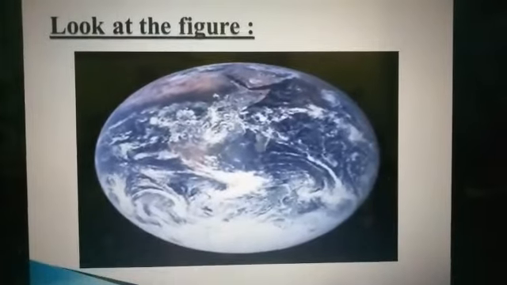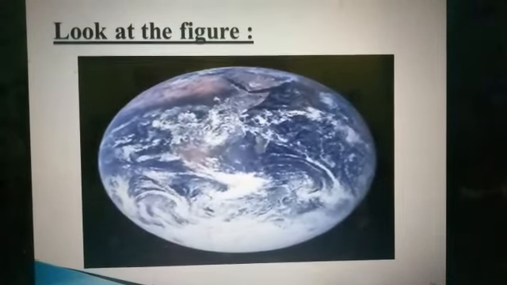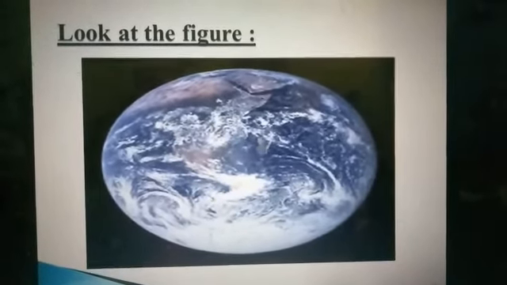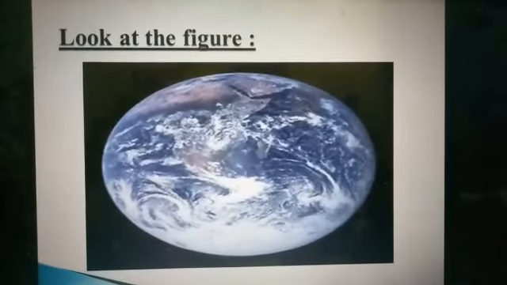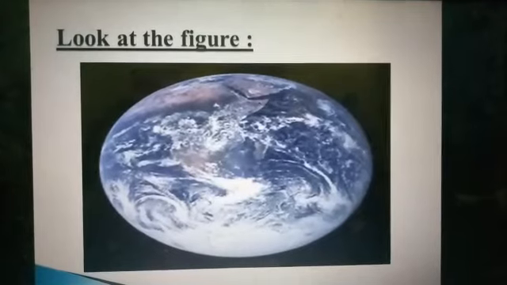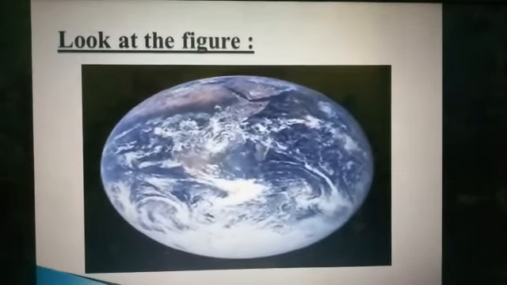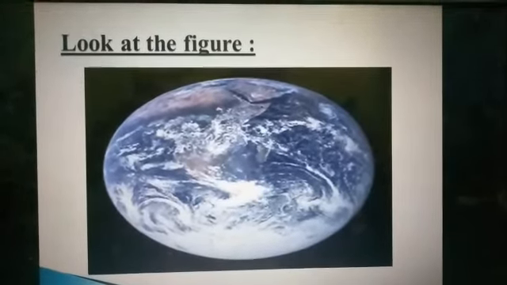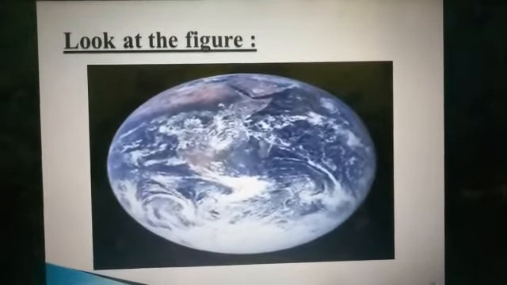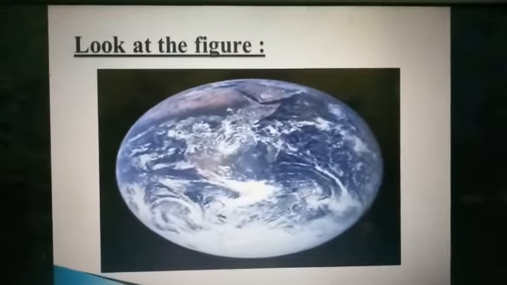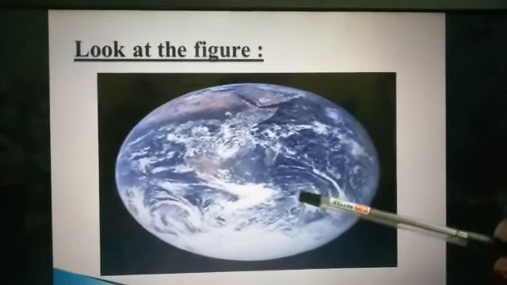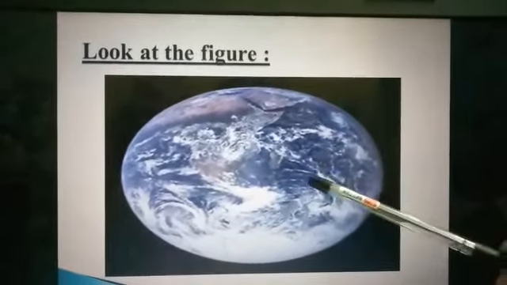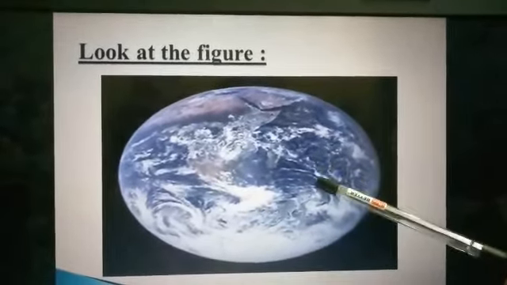Look at this figure. Can you guess the name of the planet? This is our Earth and this is the night view of Earth. And why we are using this figure at this point is because in the topic we have the word atmosphere. Atmosphere means the covering of air around Earth. So as you're observing, this one is Earth and Earth is surrounded by air, so that one is atmosphere.